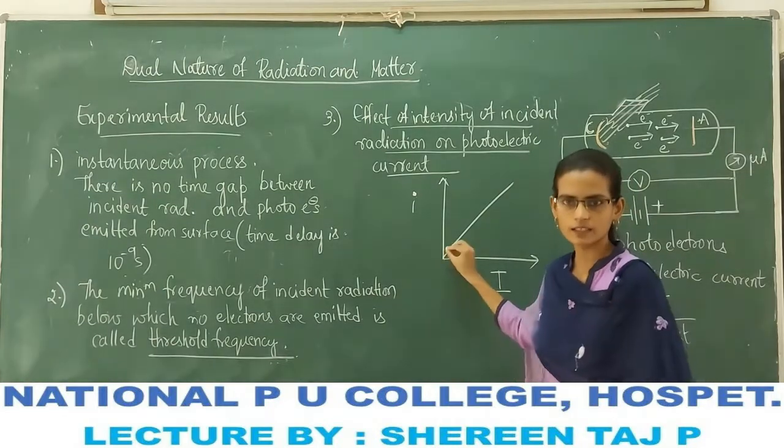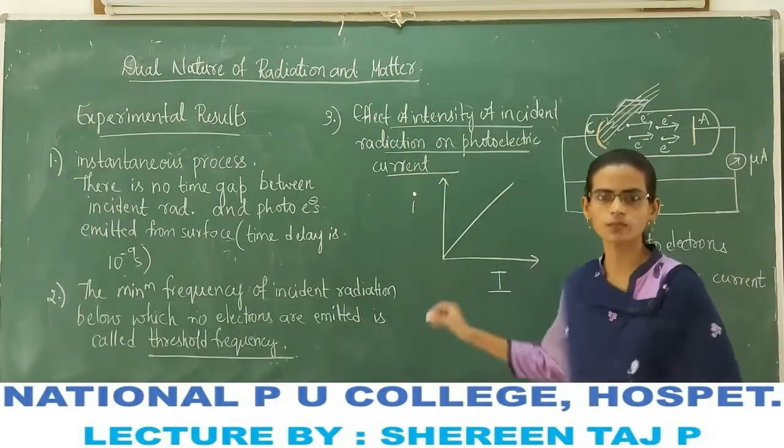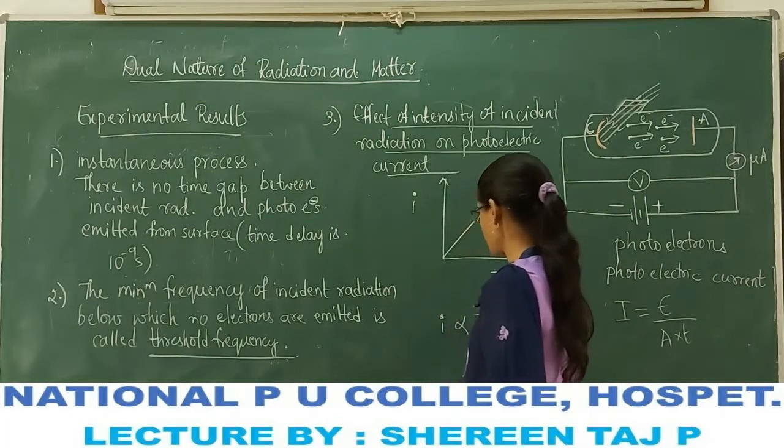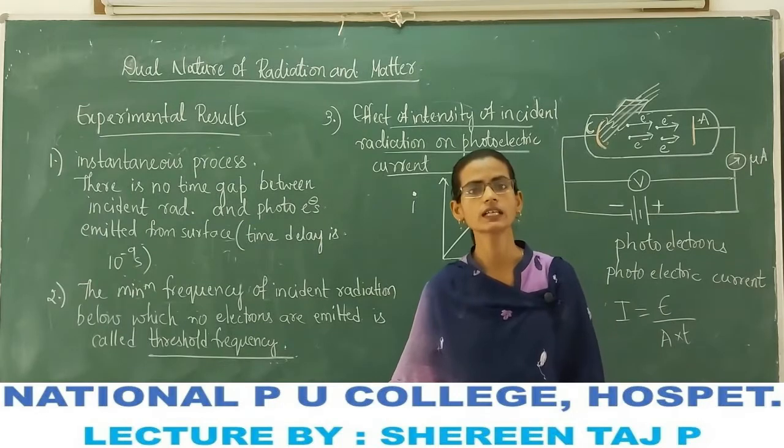It is clear that the photoelectric current is directly proportional to the intensity of the radiation.